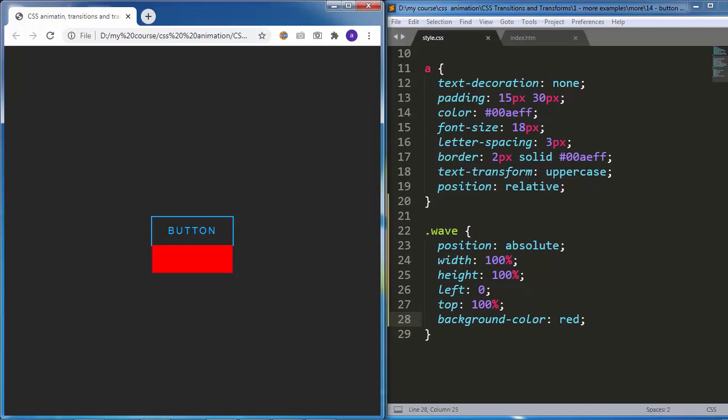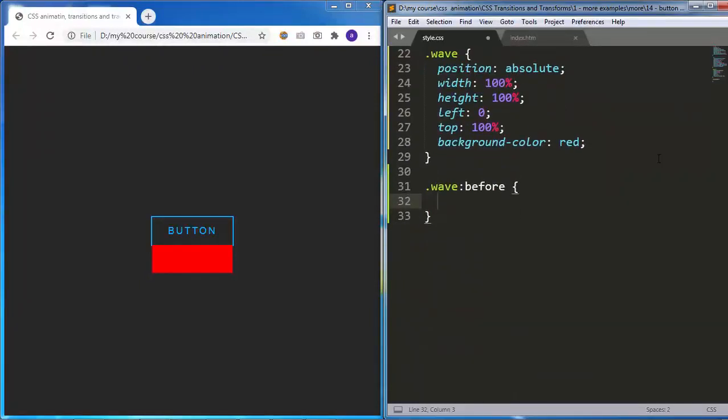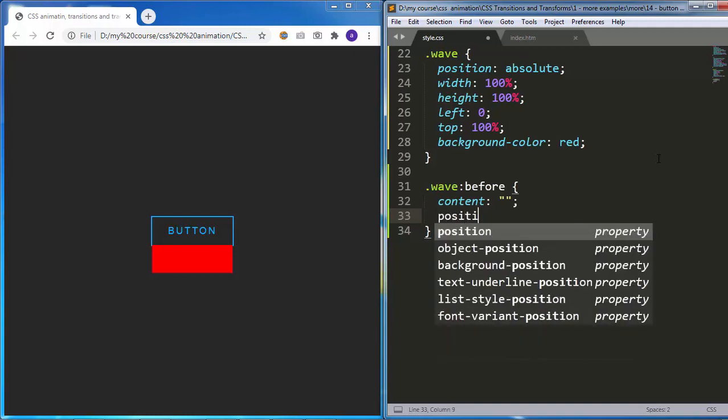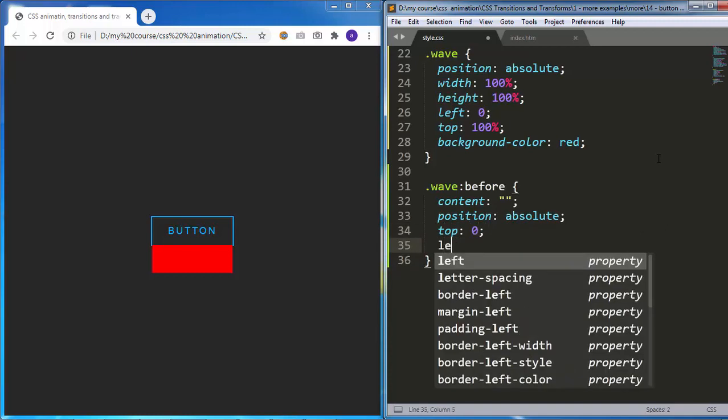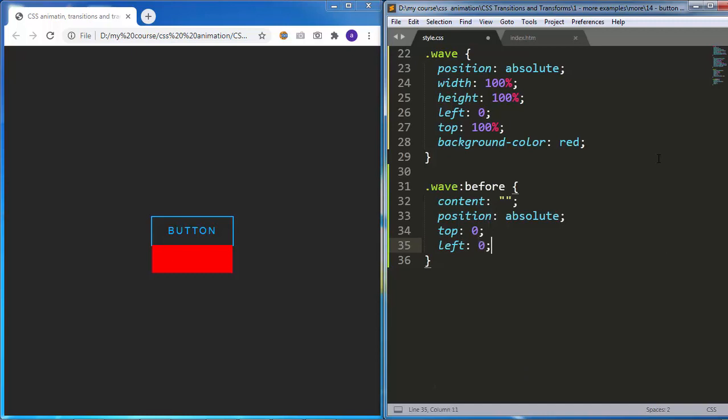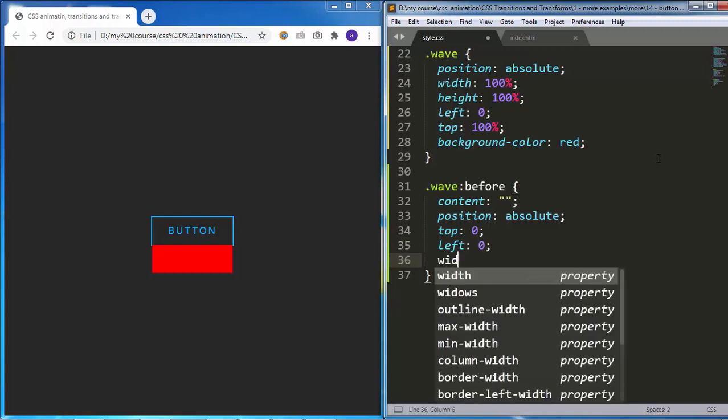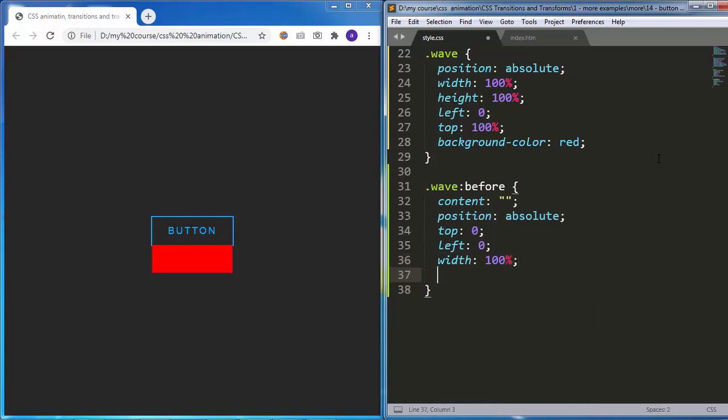We will create this little wave using the before pseudo element of our wave div. So I will target it, and inside that I will add content, empty string, position absolute, top 0, left 0 as well, then width 100%, and height just 22 pixels. And we will know why in a second.